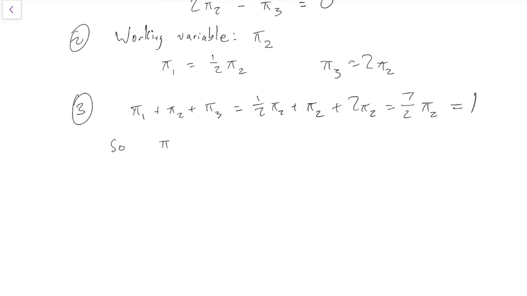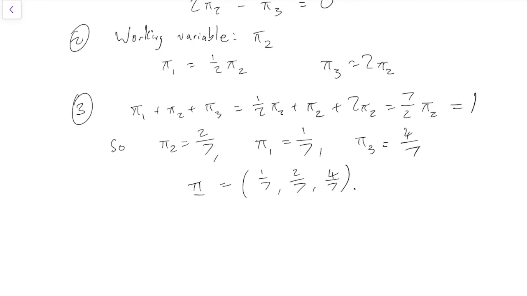So pi 2 equals 2/7. So pi 1 is half that, which is 1/7, and pi 3 equals twice that, which is 4/7. And thus we have our answer that pi equals 1/7, 2/7, 4/7. And that is our stationary distribution because it's a distribution that solves pi Q equals 0.